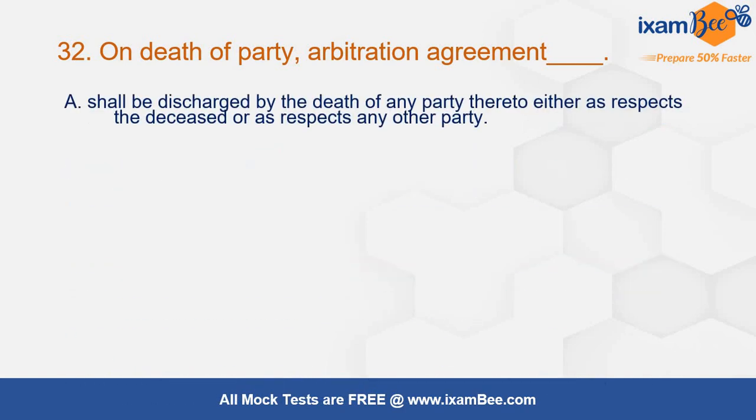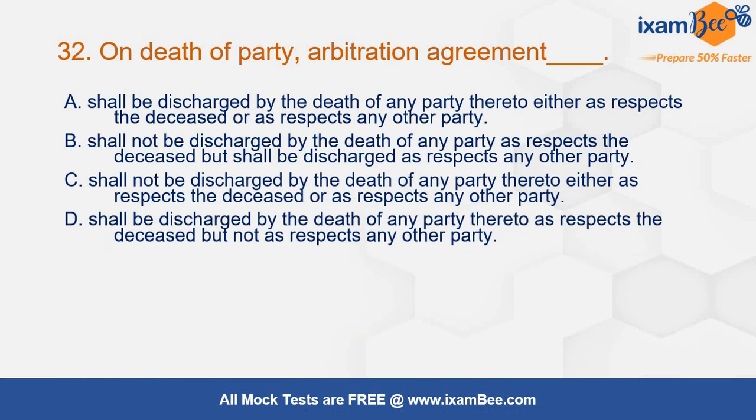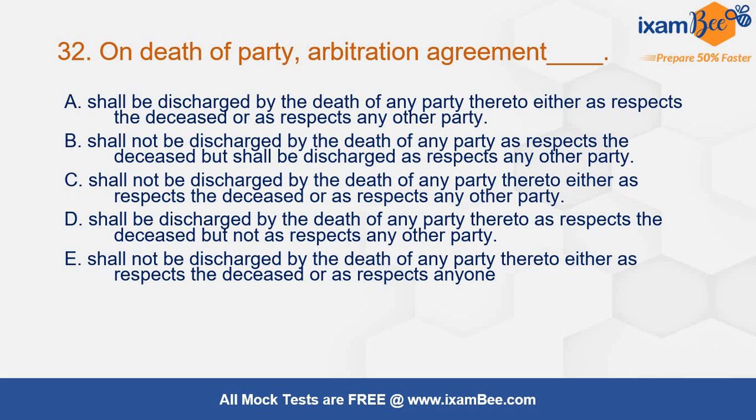On death of a party, what will be the effect of the death of a party on the arbitration agreement? Now they have changed the options. In all the 5 options: shall be discharged by death of party, either as respect to the deceased, it should not be discharged, it should not be discharged by death of party with respect to the deceased, shall be discharged by death of party as respect to the deceased but not as respect of any other party. इसी को थोड़ा चेंज करके दिया हुआ है. And the answer is C.